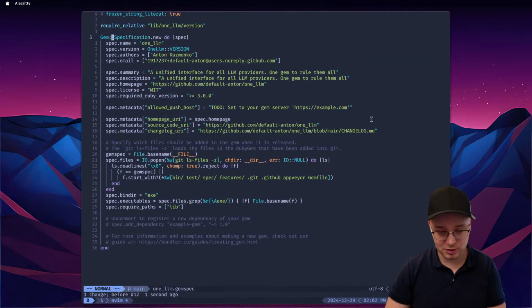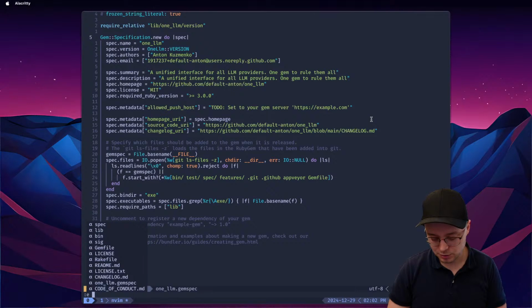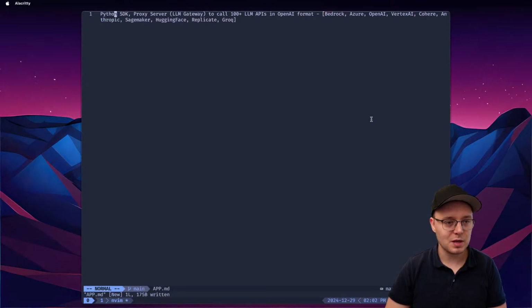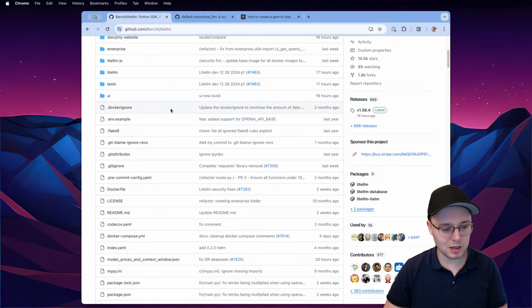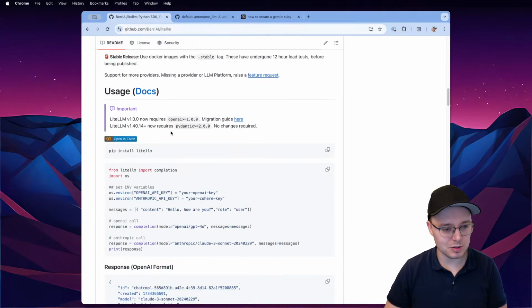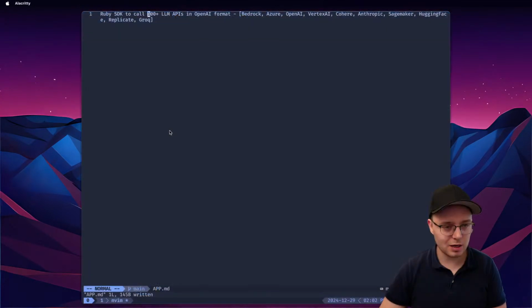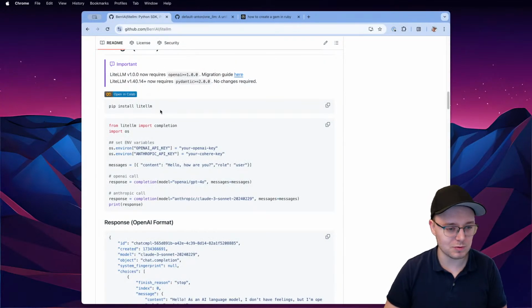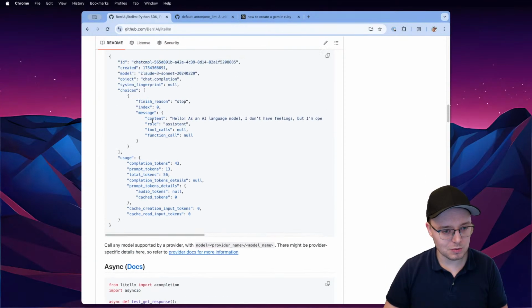What I like to do at the beginning, because I'm going to be working with an LLM, is create an app.md, and I'll put it here. And we're going to call it Ruby SDK to call HANA Plus LLM API in OpenAI format, right? This is all we do, basically. And I'd also like to give a little bit of example, because I'll add it to the context of every prompt that I work with the LLM, so it's just going to be useful. So response format.